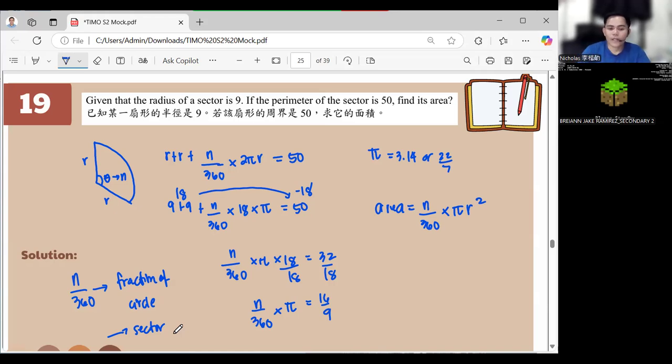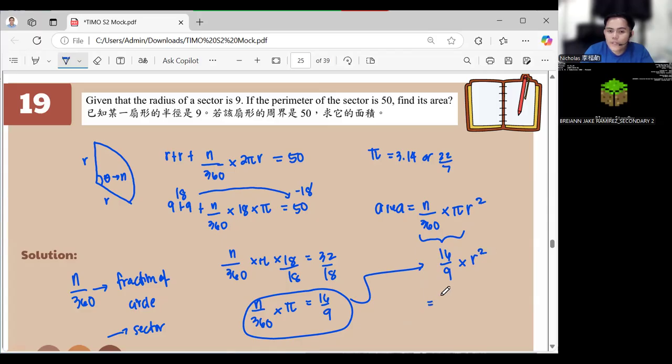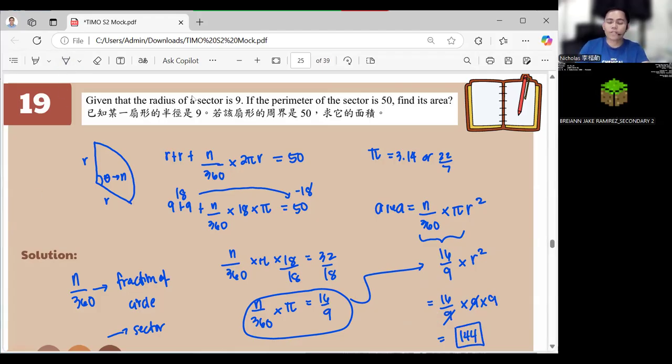So meaning we already have this part, which is 16 over 9, coming from here, right? And what we need is only the r squared, which is 16 over 9 times 9 times 9. Cancel, cancel. We get 16 times 9, which is 144. And 144 is our answer. That is why the pi, which is 3.14 or 22/7, is not given anymore, right?